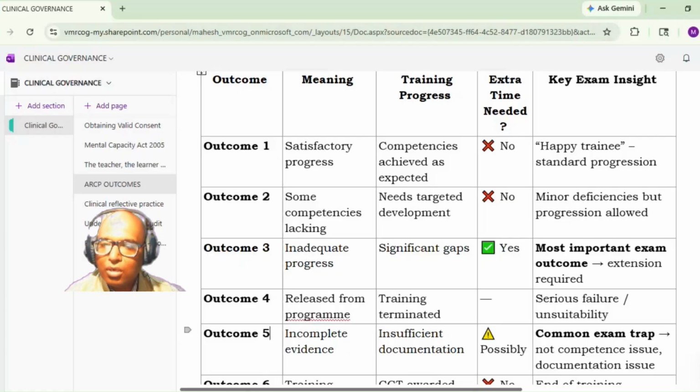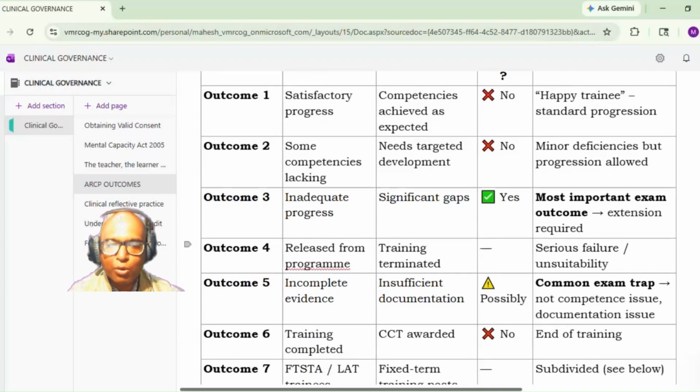Most of the time the candidate gets confused over outcome five. Actually here it is not a competence issue, it is a documentation issue. If the documentation is submitted properly, then we can comment on whether the competence is adequate or not. Here we cannot comment because the documentation is incomplete. That is outcome five.